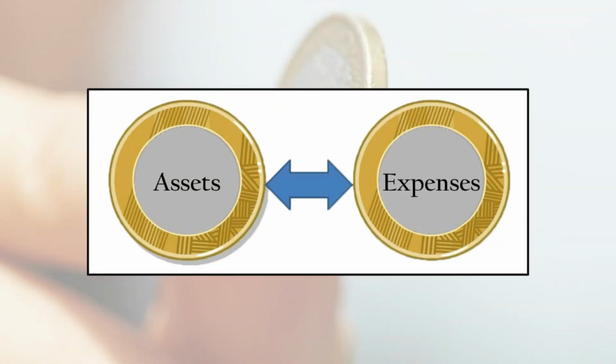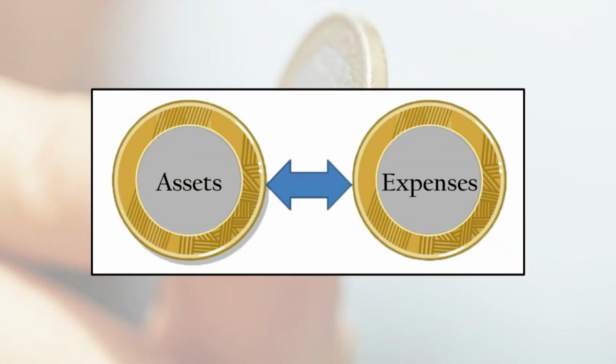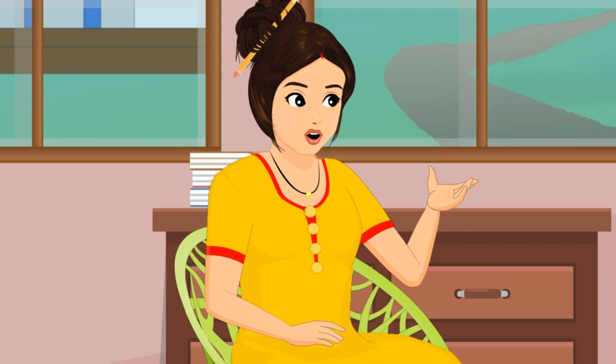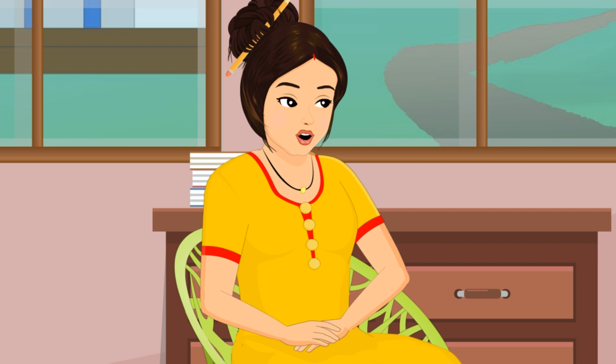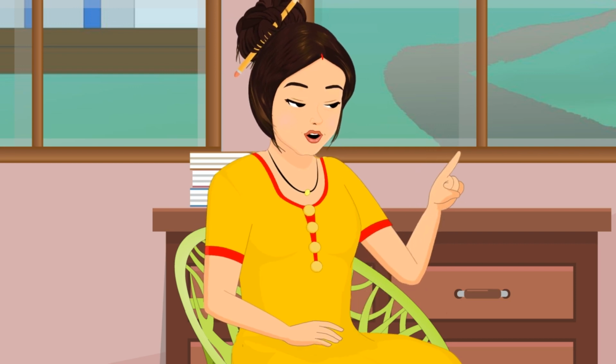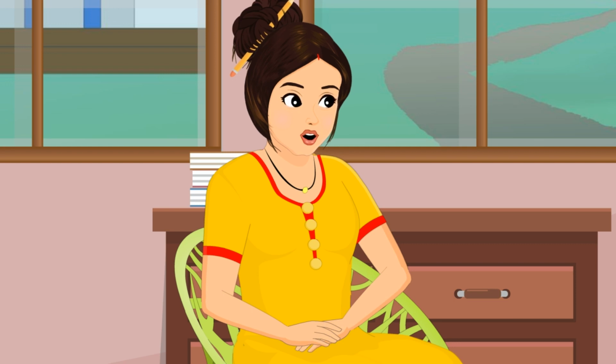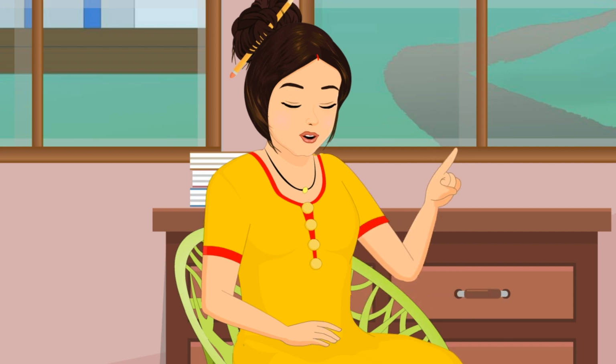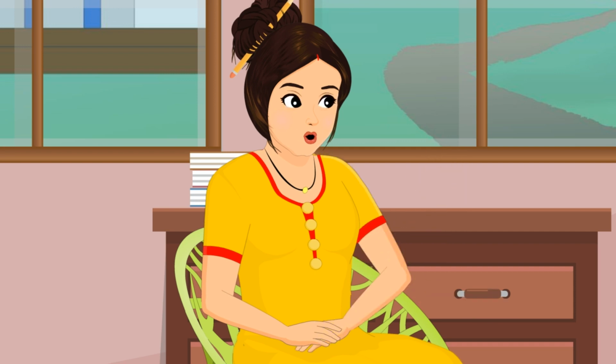It is because assets and expenses are two sides of the same coin. If the benefits of a cost are expected to accrue in the same period in which the cost is incurred, then the cost is expensed in that period. In other words, the entire amount appears as an expense on the P&L statement for that period.